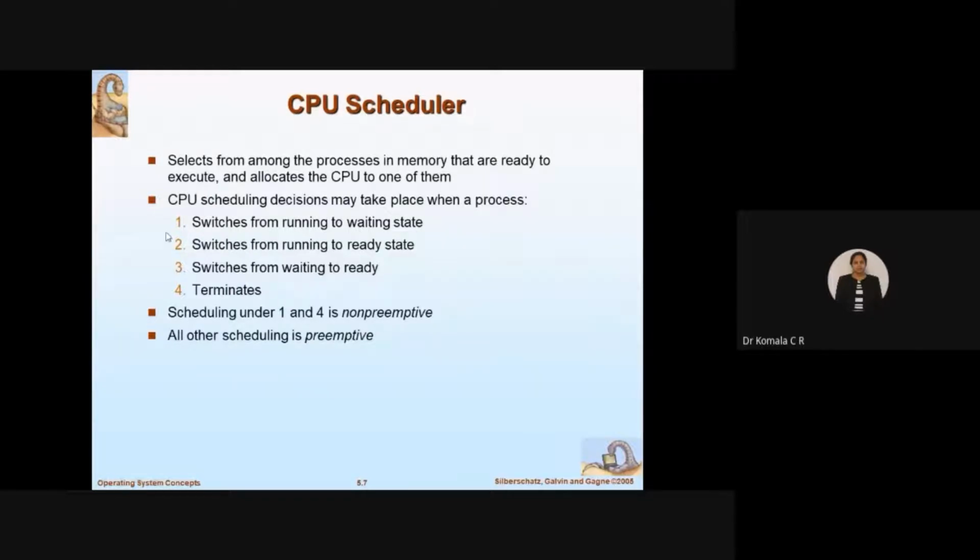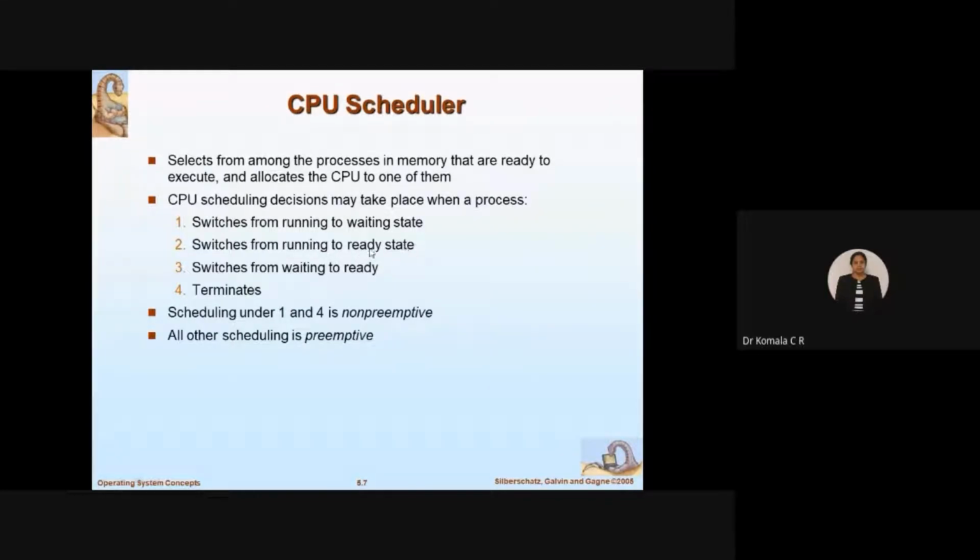Which are those switches? Case 1, it can switch from running to waiting state. Maybe it is executing an instruction in user mode, then it wants to attend a request from the kernel mode. Then what exactly will it do? It will give the control, the CPU, to which mode? Kernel mode. Then whatever jobs I have in the ready queue have to be kept in a waiting state.